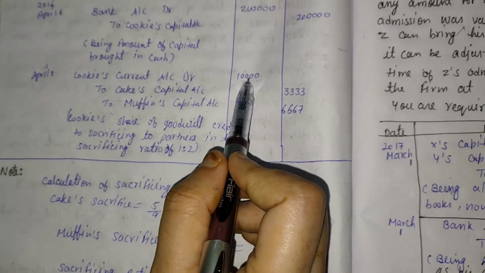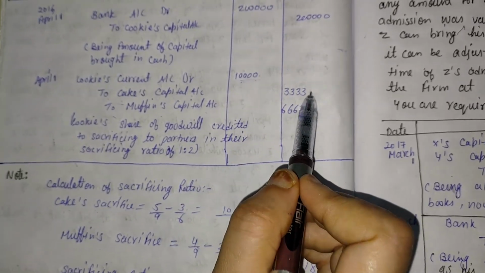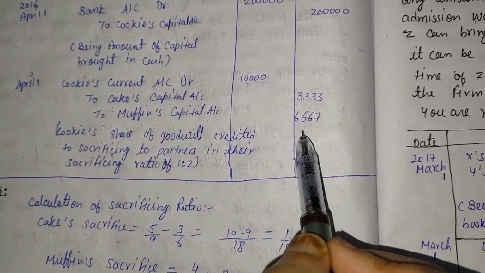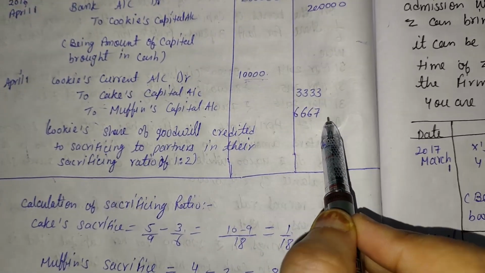That is, 10,000 divided in 1:2, that is 3,333 and 6,667.